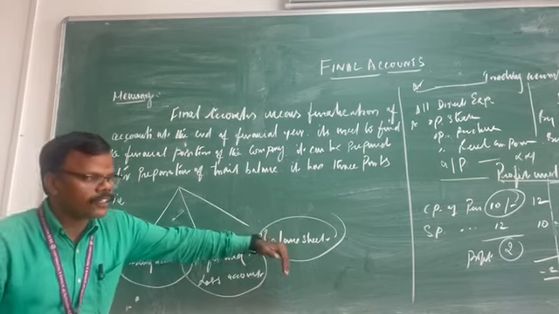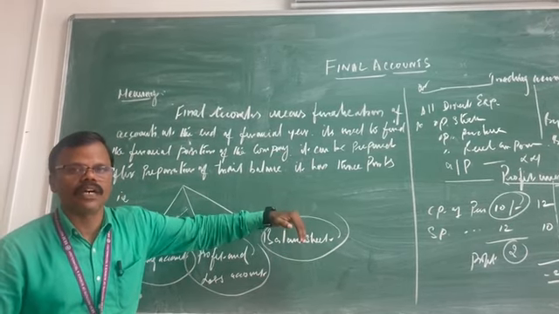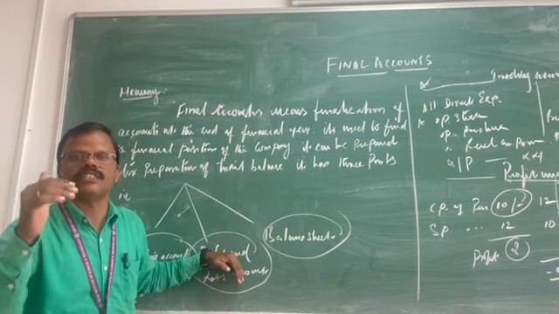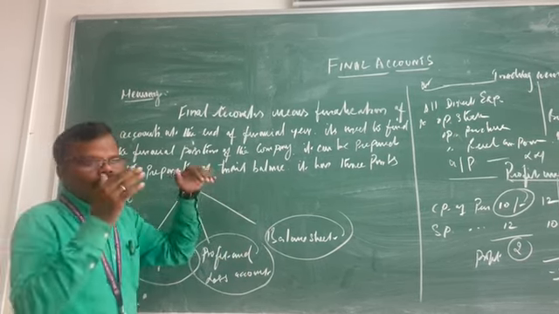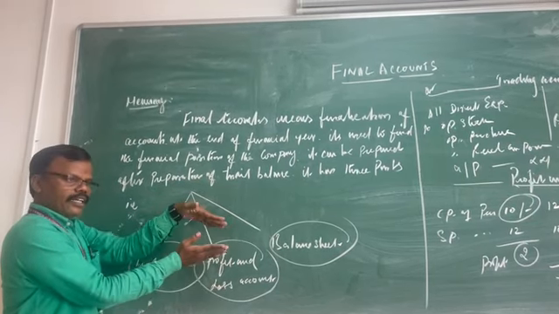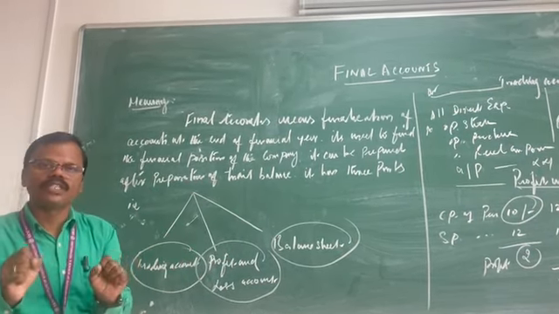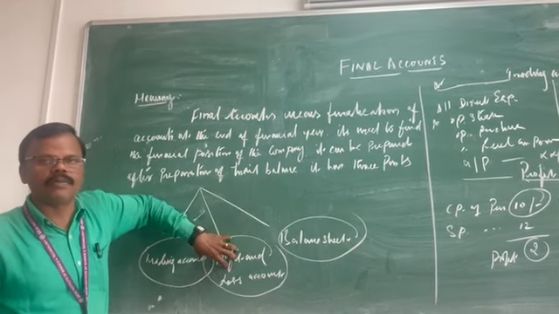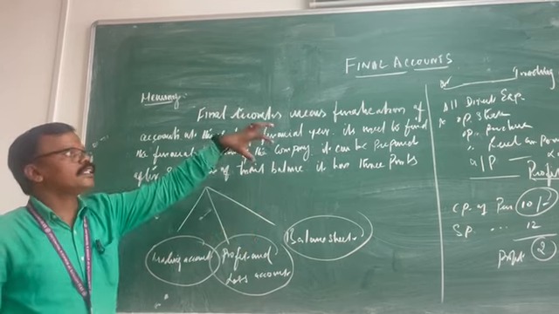If the credit side value is less than the debit side value in the P&L account, the remaining value is called the net loss. So, based on the preparation of the profit and loss account ledger, we find the net profit or net loss of the business. That is the second aspect of the final accounts.